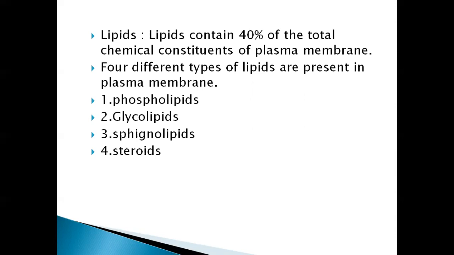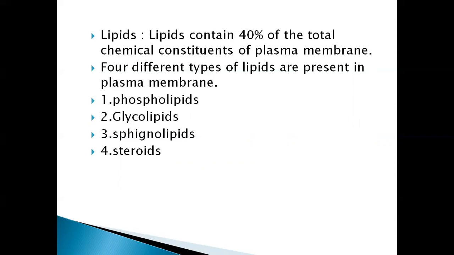Every phospholipid molecule consists of a head and a tail portion. The head is a hydrophilic phosphate molecule, while the tail part is hydrophobic, with fatty acids.